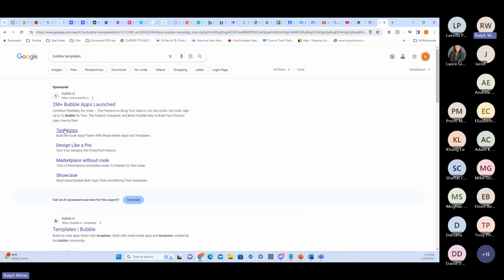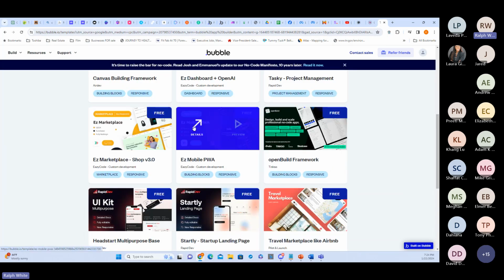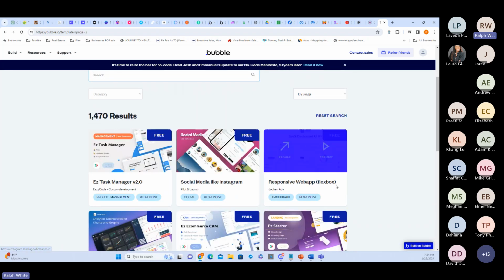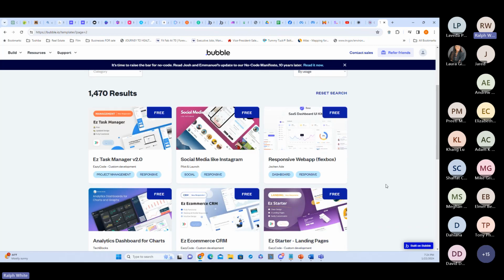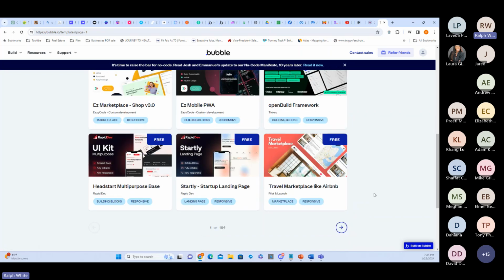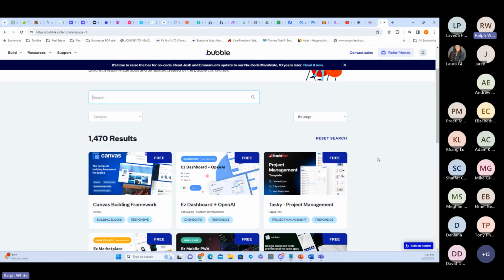If you had an app idea, for example, say you want to start your own social media type of site, they got a template that mimics Instagram that you can customize and have your own social media site in a fraction of the time it probably took Instagram to build theirs. If you want to make your own Airbnb type site, you can do it here. You can download the template, and a lot of these are free, and create your own little mini Airbnb thing in your own niche, right? So there are lots of these various different things, dashboards, and they provide you with templates. You don't necessarily have to start from scratch.